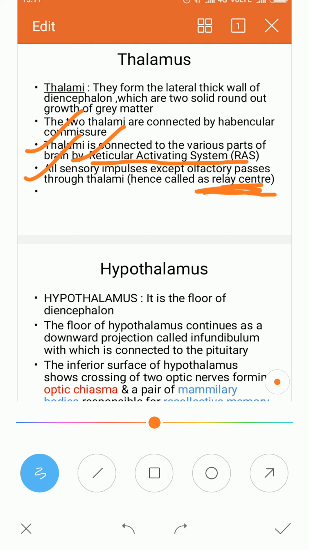RAS sorts out all impulses except the olfactory sensations. The sense of smell does not pass through the RAS. So the thalamus contains the reticular activating system, which sorts out the impulses coming from throughout the body.